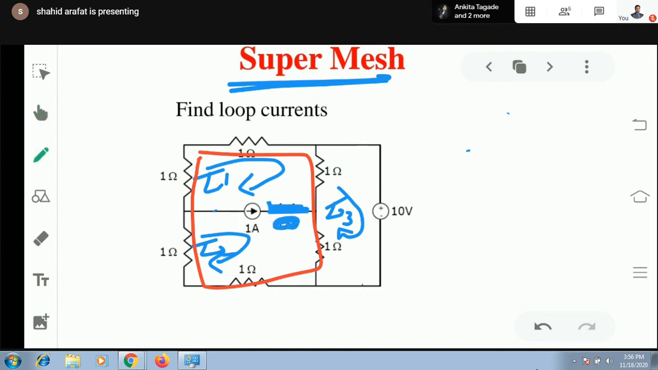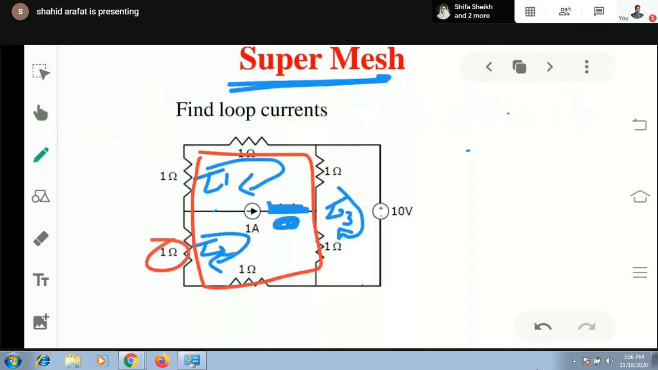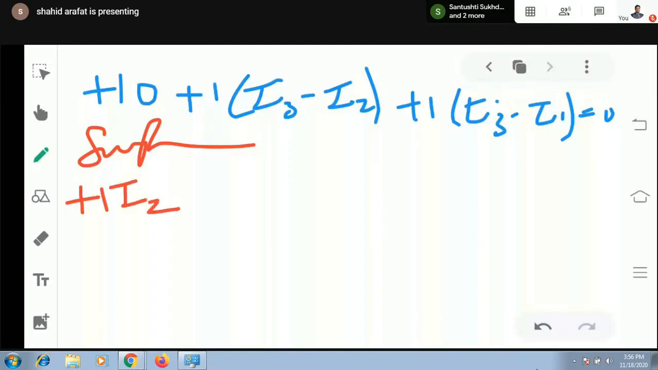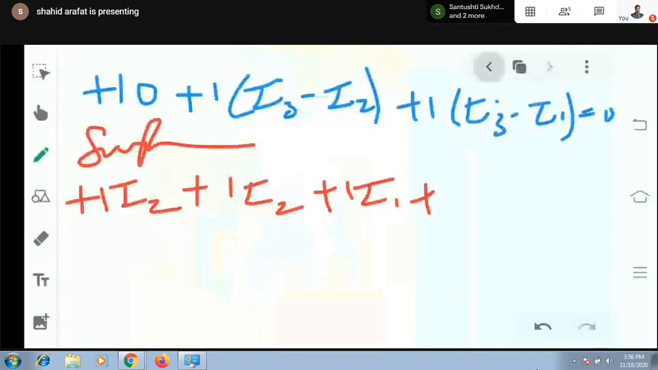So if I write down the equation, if I start from this 1 ohm, applying super mesh, starting from 1 ohm. Current through this 1 ohm is I2. So I will be writing simply 1 I2. After this, again this is I2, plus 1 I2. Then the current through this one is 1 ohm, plus 1 I1. Then again with this, I1, plus 1 I1.